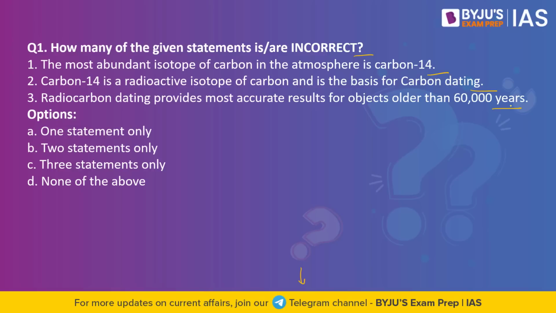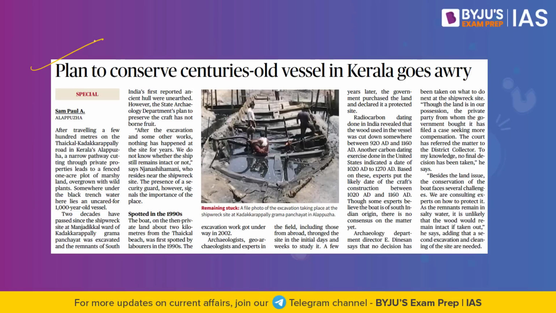What is the context? This article in the Hindu newspaper today talks about a 1,000-year-old shipwreck and the plans to conserve it, which have not turned out fruitful. And the very same article also has a mention of radiocarbon dating, and that is why this question. So what exactly is this carbon dating or radiocarbon dating? Carbon dating is a widely used method which is applied to establish the age of organic material, that is, the things that were once living.